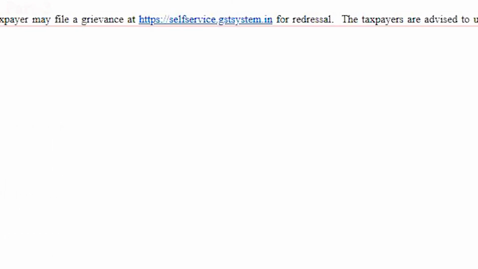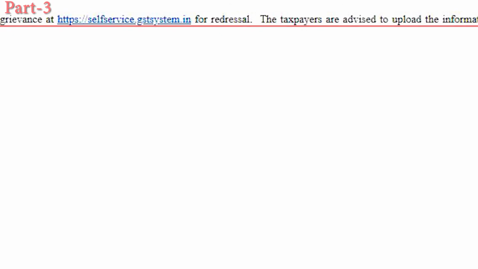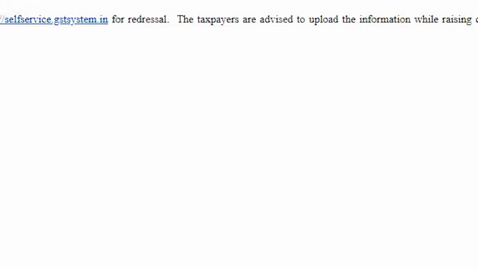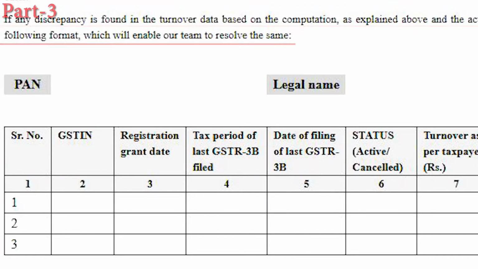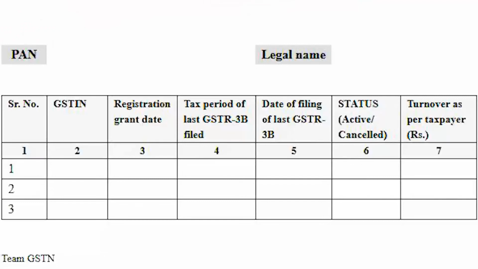The taxpayers are advised to upload the information while raising the grievance in the format given in the email, which enables the GST team to resolve the problem. In the format, it is given: PAN, legal name of the concern, serial number, GST number, registration grant date, tax period of last GSTR 3B filed, date of filing of the last GSTR 3B, etc.